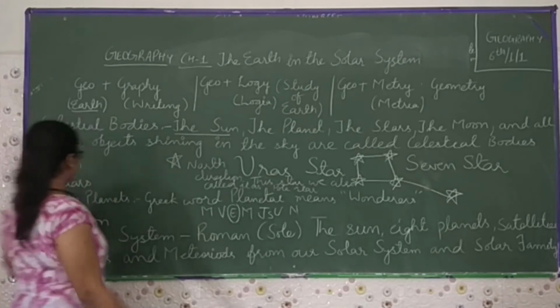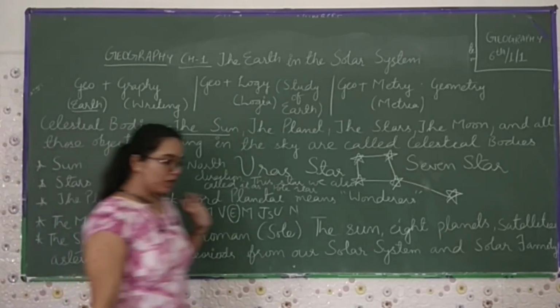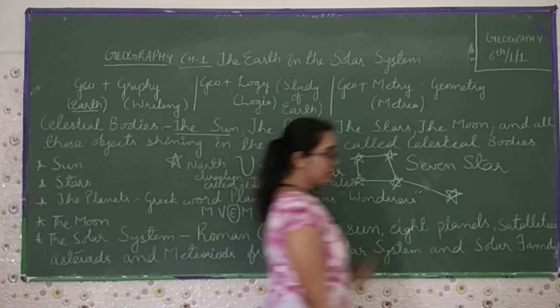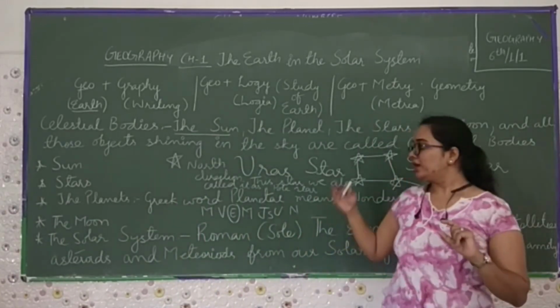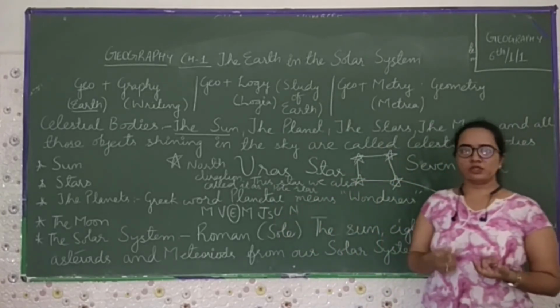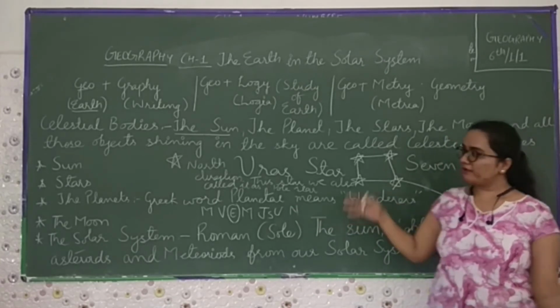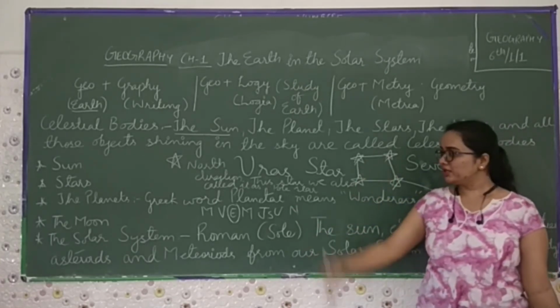Now the distance from the earth to the sun is about 150 million kilometers. Think about it. 1 million is equal to how many? 10 lakhs. This much distance we have from the earth to the sun.